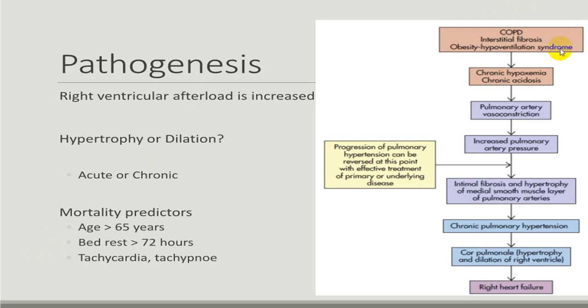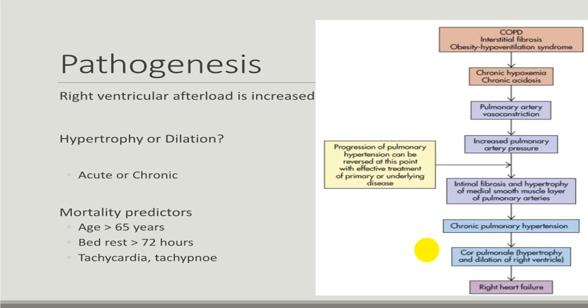So COPD leads to chronic obstructive lung disease. Pulmonary artery is occluded, increased peripheral vascular resistance, increase in pulmonary blood pressure. Because of increase in pulmonary blood pressure, there is a gradual increase in afterload as far as right ventricle is concerned.